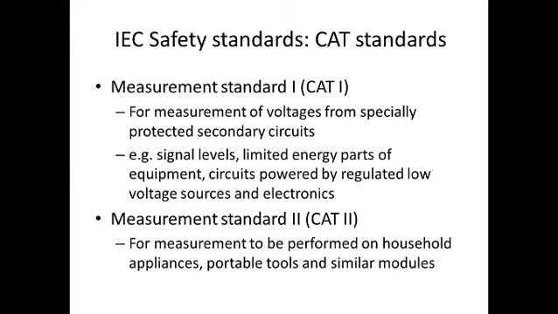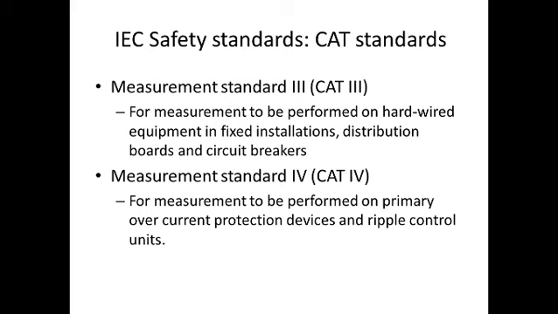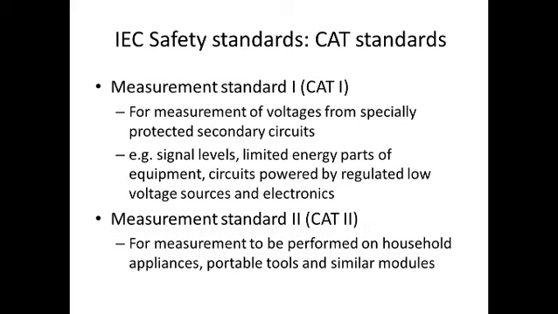Then there is another category in the IEC, that is the IEC safety standards. These are also called CAT standards. There are a total of 4 categories of CAT standards. These are measurement standards 1, 2, 3 and 4. So what is measurement standard 1 or CAT 1?